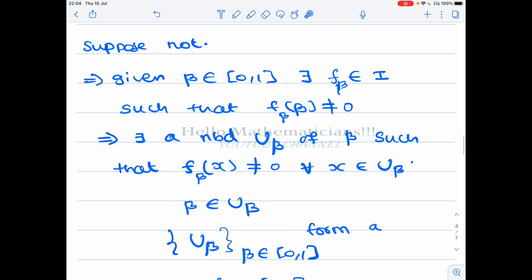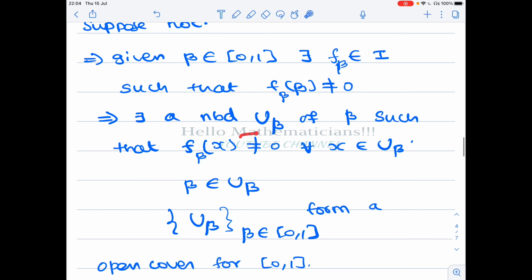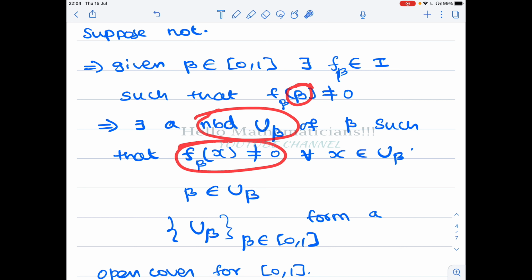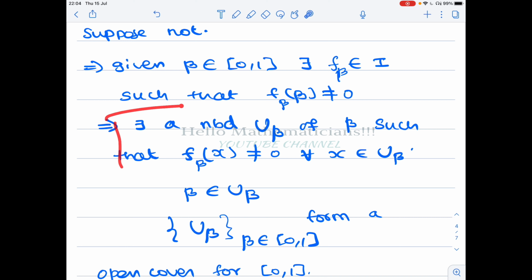Now, if a continuous function takes a non-zero value at a point, then it takes a non-zero value in a neighborhood of this point. It is a very simple exercise in real analysis. If a continuous function takes a non-zero value at a point beta, then you can find a neighborhood u beta around the point beta such that the function takes non-zero value at all the points of this neighborhood. You try to prove that, or I'll make a separate video on this. There are some more problems as application of this particular result that can be asked in CSIR, so I will do it separately.